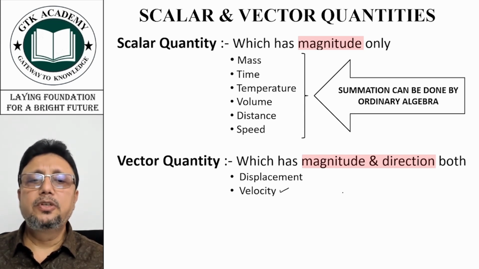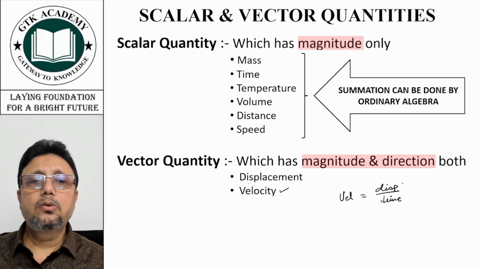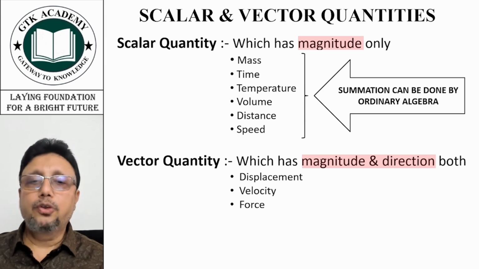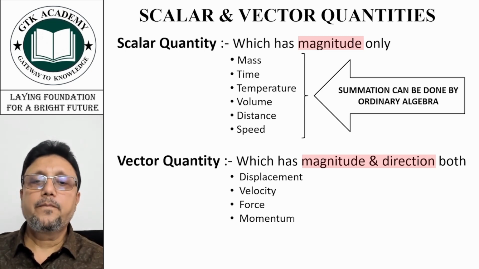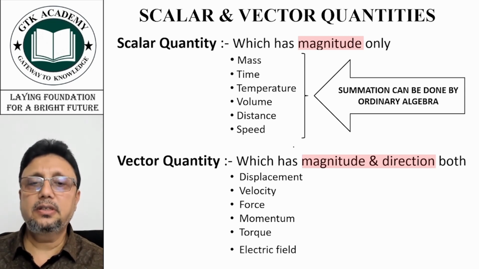Velocity. Now since velocity is equal to displacement upon time, and displacement is a vector, velocity is also a vector. Just notice the difference. Speed is a scalar, velocity is a vector. Force, momentum, torque, electric field. Now we will be discussing more about these in the coming chapters as we proceed.